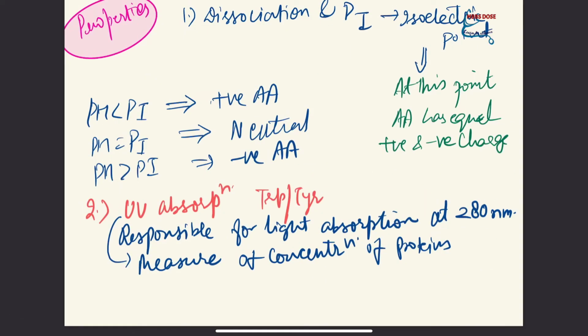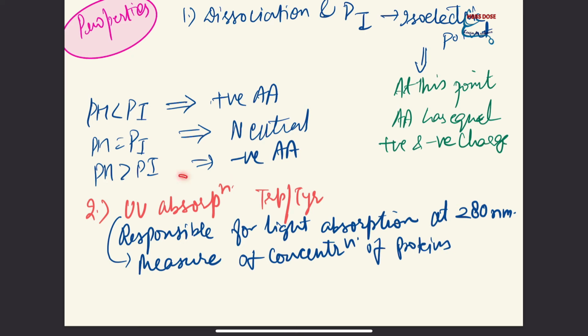Now we will talk about the properties of amino acids or proteins. It has something to do with the isoelectric point, which is an important thing. So we will discuss the dissociation and pI. pI is basically the isoelectric point. The isoelectric point is the point at which an amino acid has equal positive and negative charge. Zwitterions, we can say. When pH is less than pI, we have positive amino acids. When pH is equal to pI, we have neutral amino acids. And when pH is greater than pI, we have negative amino acids.